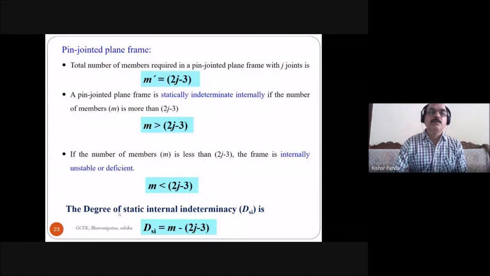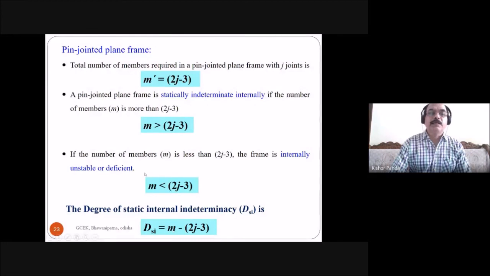So here you can find out the degree of static internal indeterminacy, DSI, which is equal to M minus (2J minus 3). What is the M value? Then what is the 2J minus 3 value? After deducting M minus (2J minus 3), we'll find out the degree of static internal indeterminacy.